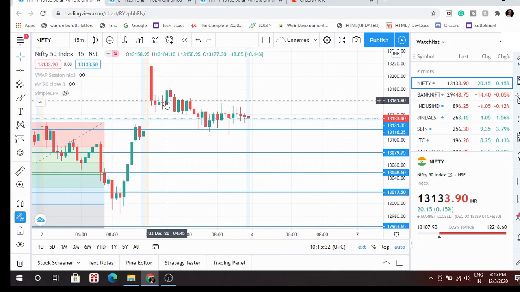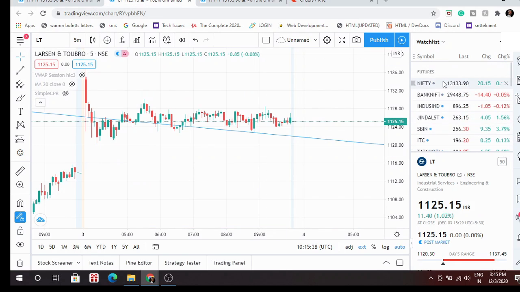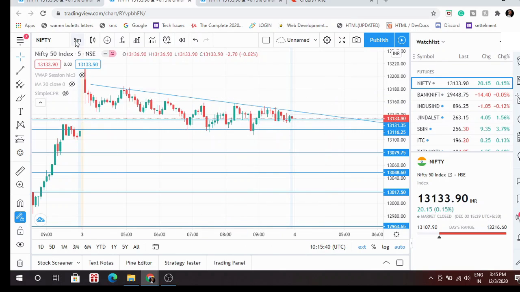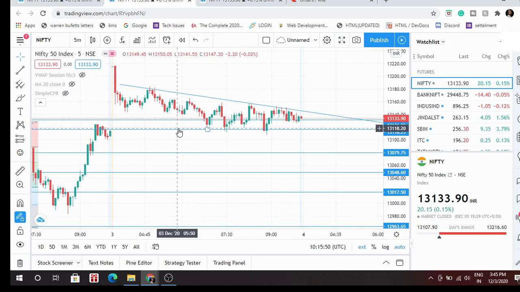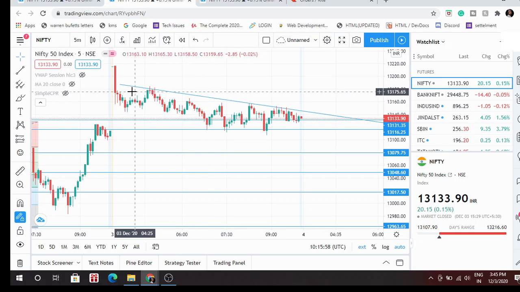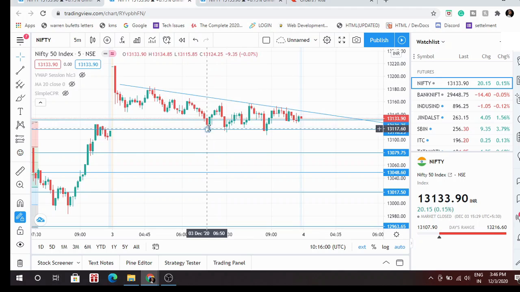I took this trade over here. This was the volatility zone for this, and here I bought the share. I thought this was the reversal from here, and it went back till here. I could have sold it and made a profit of 700 or 800 rupees here.